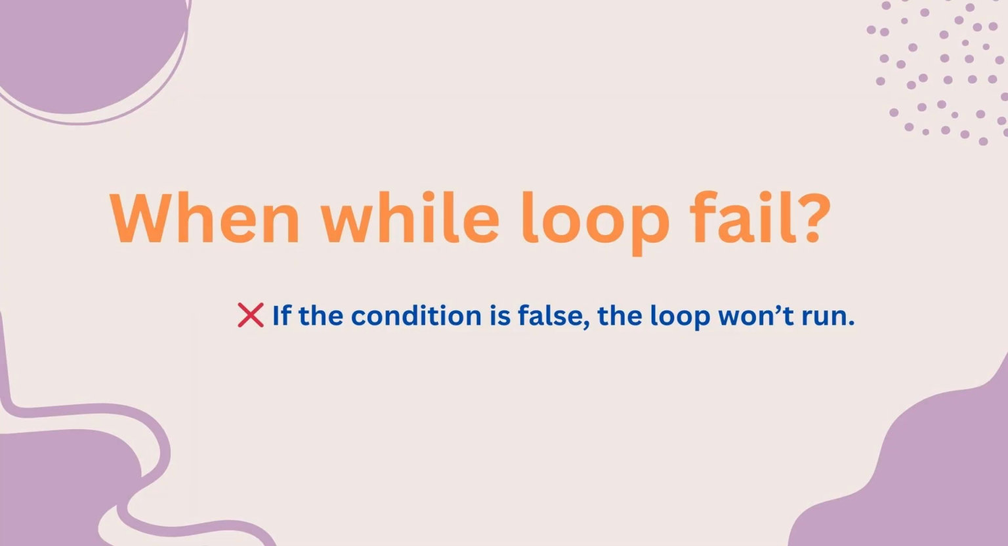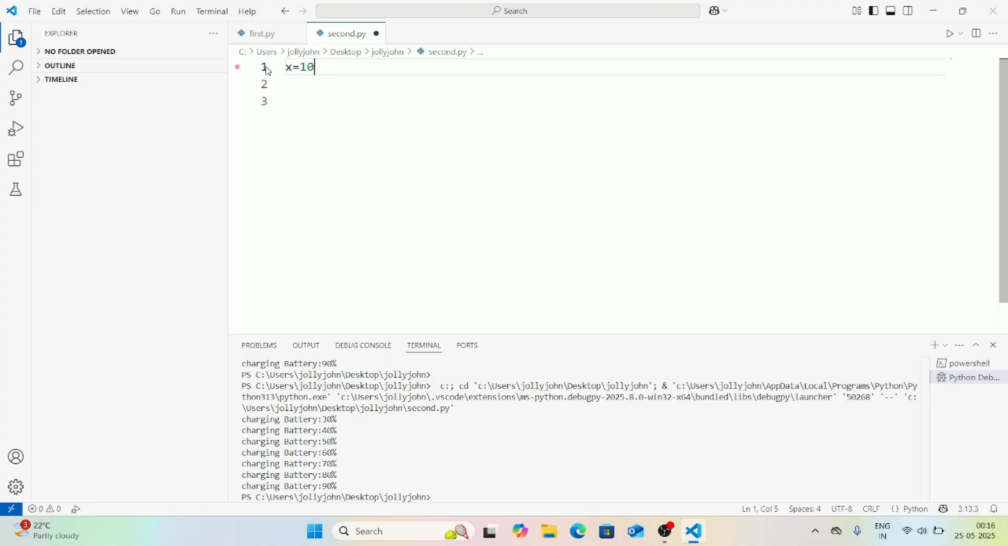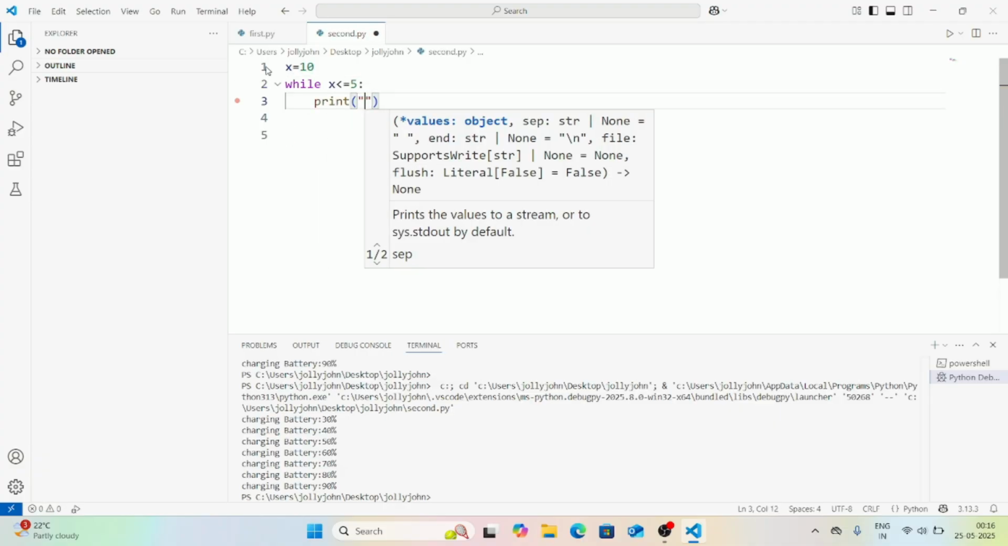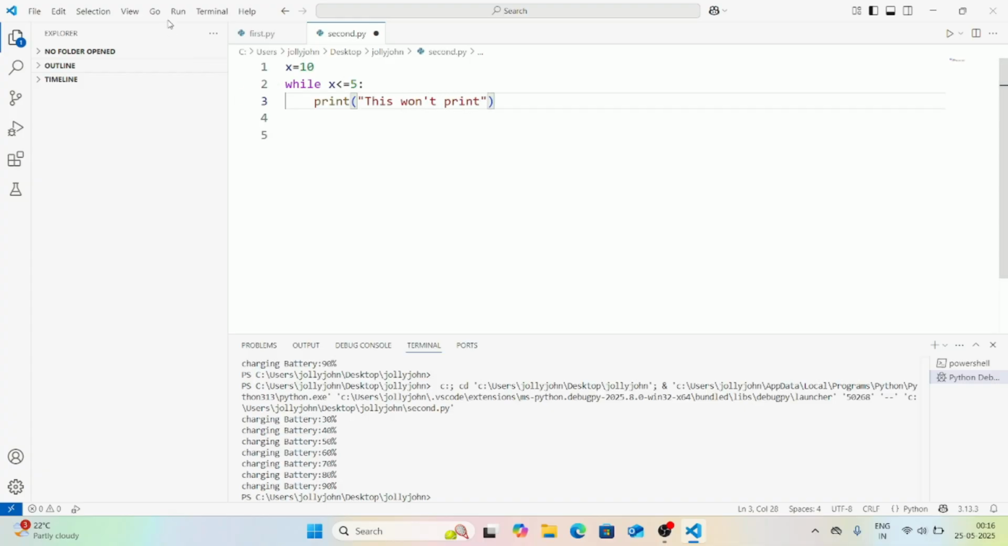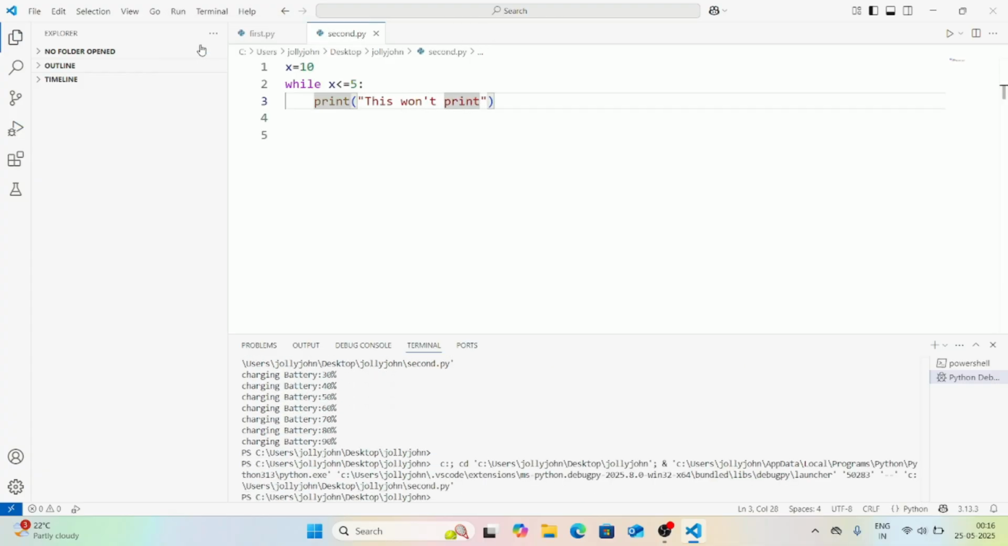When will a while loop fail? If the condition is never true, the loop won't run at all. Now we'll see the code. x equal to 10, while x is less than or equal to 5, then print, this won't print. Now let's execute. You can see no output is printed because 10 less than or equal to 5 condition failed. So the loop will never execute.